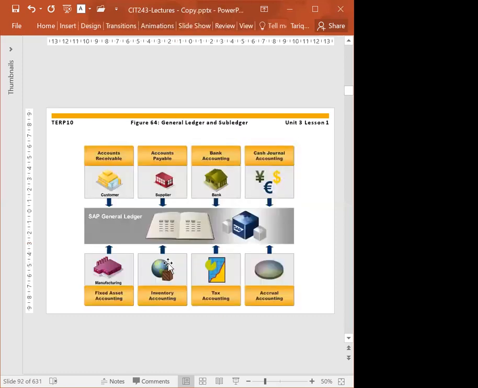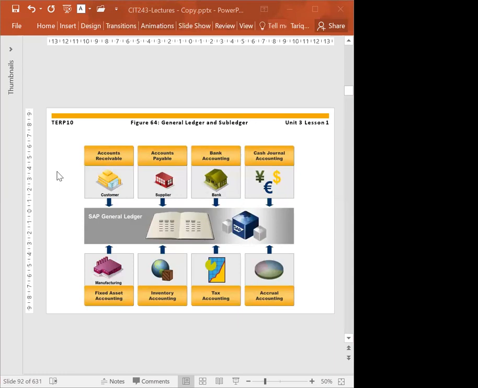Here you go. We have sub ledgers, and then we have a general ledger, as we mentioned before. We have a sub ledger of account receivable, meaning all customer transactions are recorded there. As soon as we record a transaction in the sub ledger, it will update the general ledger reconciliation account at the same time.